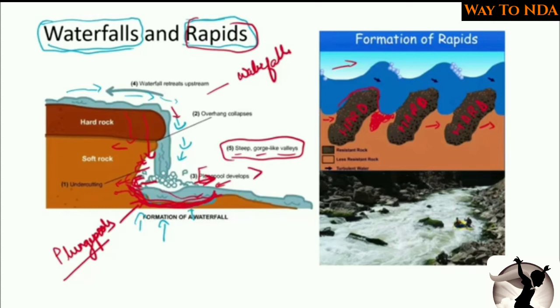So these are the hard structures, and because of this hard structure, it did not get eroded, and it created an obstacle in the way of the river, and that is why the water gets bounced up, and again it goes down, again it goes up, again it goes down. So these are called rapids. So rapids are very famous for rafting.